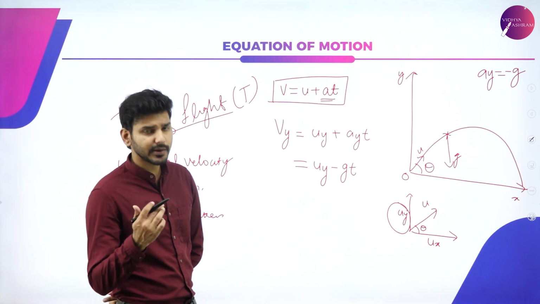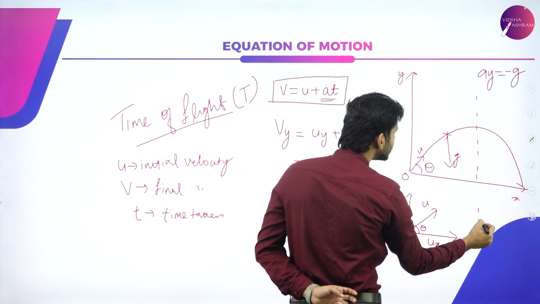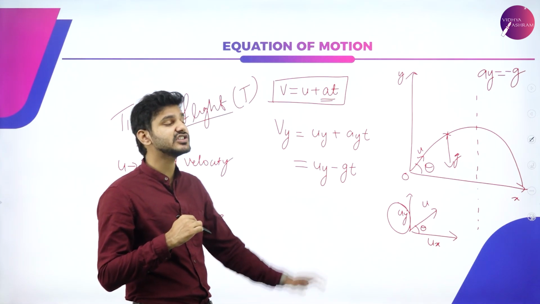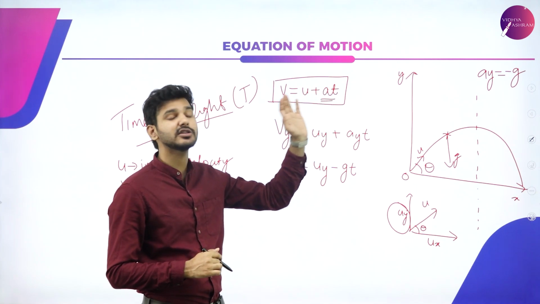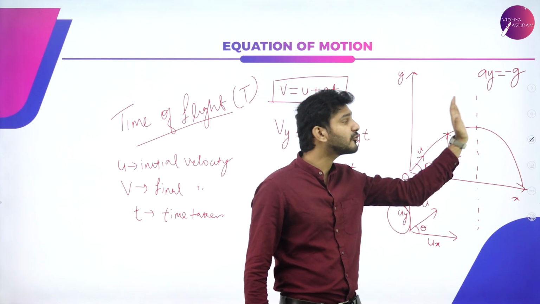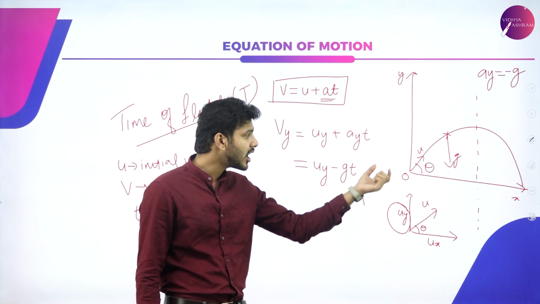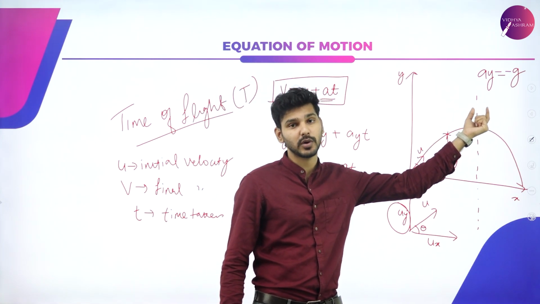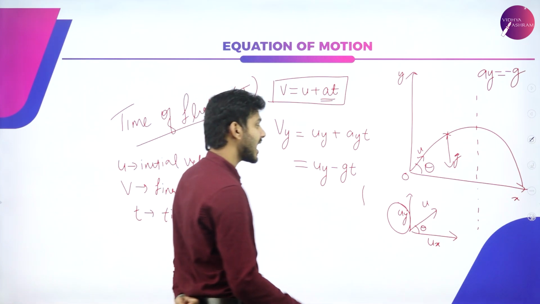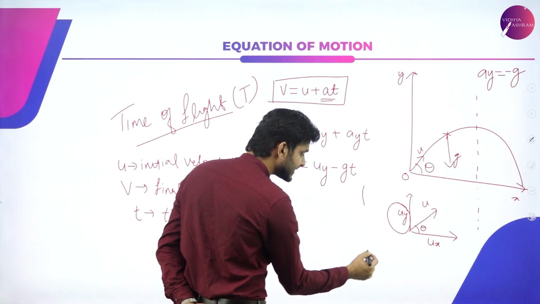Now I'm going to do one more thing. I'm not going to consider this entire graph. I'm only going to consider the time taken for this particular rock to reach the maximum height, that is halfway through the graph. So this particular point will be halfway through the graph. I'm only considering the time taken for this rock to reach halfway, that is midway.